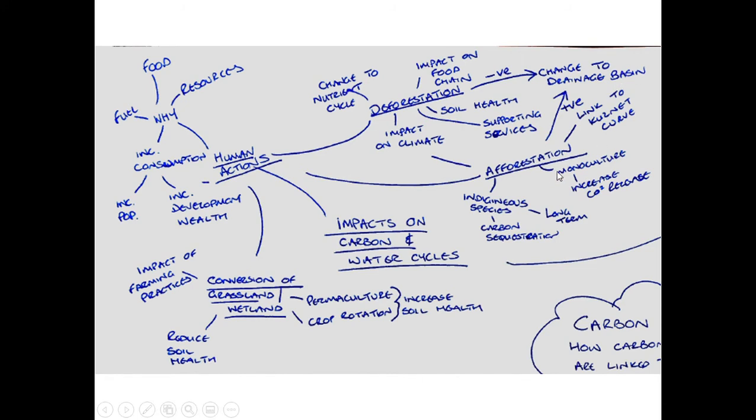And this afforestation links to the Oceanic curve. And it's our job as geographers to help those less developed countries to move further along that Oceanic curve more rapidly so that they can have the positive effects of afforestation to both the climate, the nutrient cycle, soil health, and to the drainage basin.